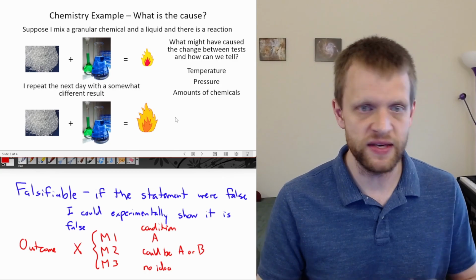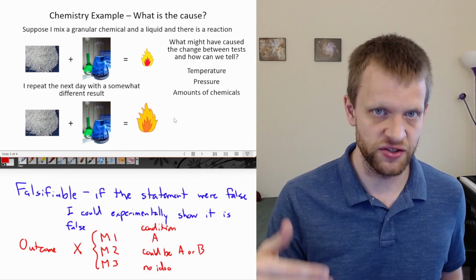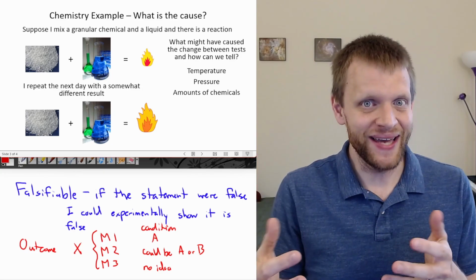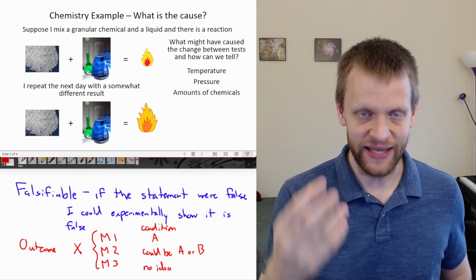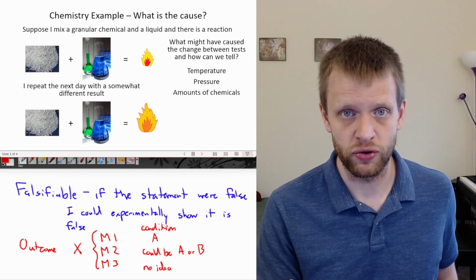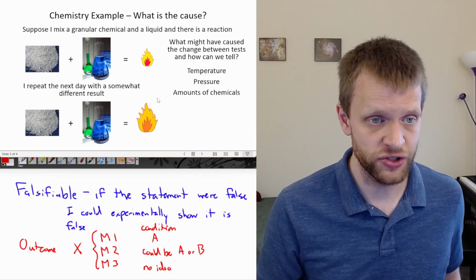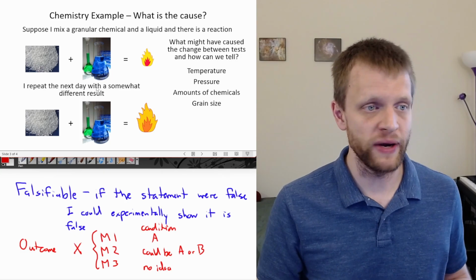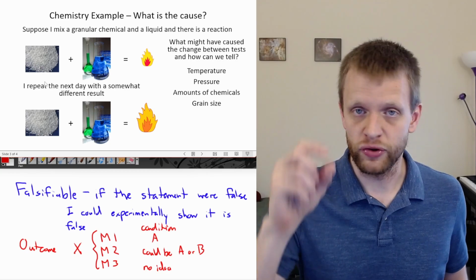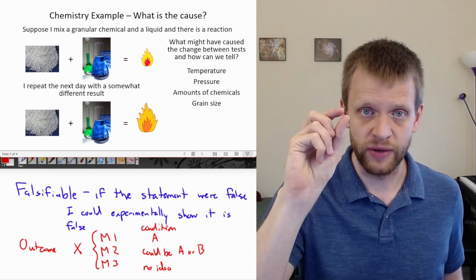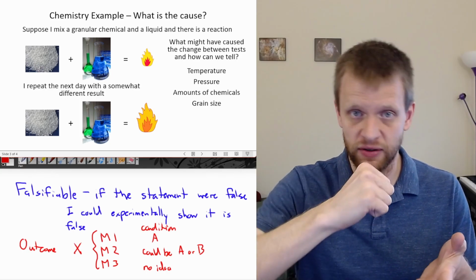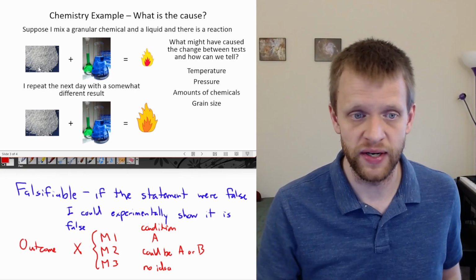What else could we do? Maybe the amounts of chemicals that were used on the first day and the second day were different, or maybe the relative amounts of chemicals. Once again, we can quantify this, test it under various conditions, see how the amount of those chemicals affects the outcome, and improve our models. Maybe the grain size of the material I'm using. Maybe we were using large grains the first day and smaller grains the second day. I can test that by taking a mortar and pestle and crushing that material into different sizes.